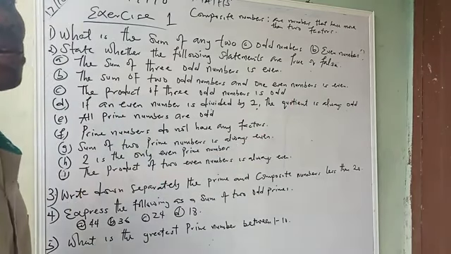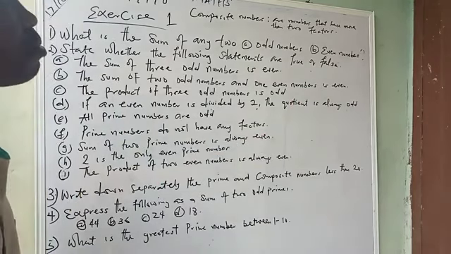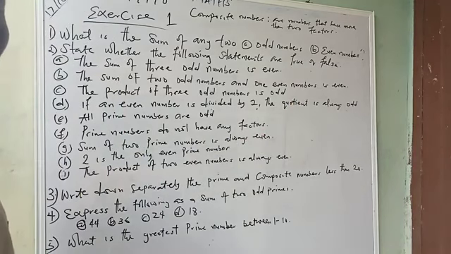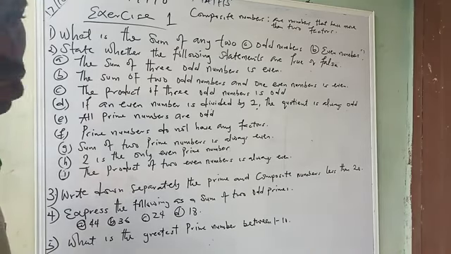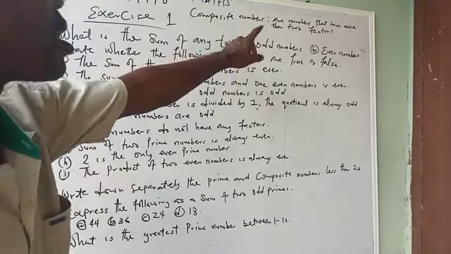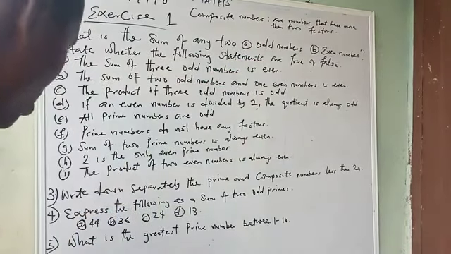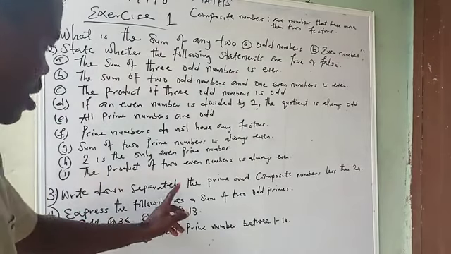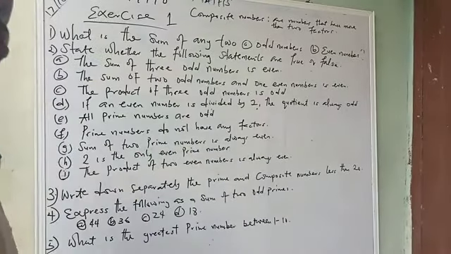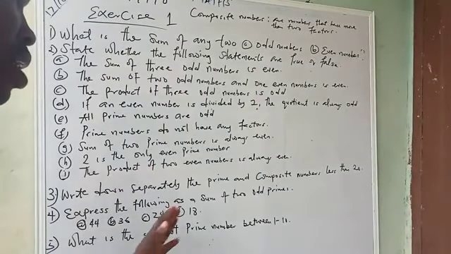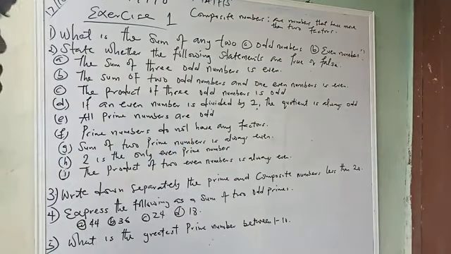Okay, you may be like, but during your class, you did not talk about composite numbers. Okay, composite numbers are numbers that have more than 2 factors. You know what factors of a number are, right? So with that, numbers that have more than 2 factors are composite numbers. So you have to write down separately the prime and composite numbers less than 20. Get it now? Write down the prime numbers less than 20, and the composite numbers less than 20.